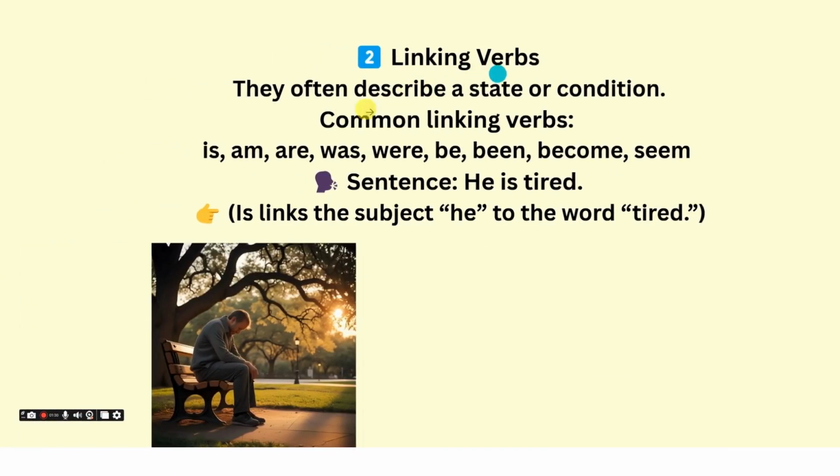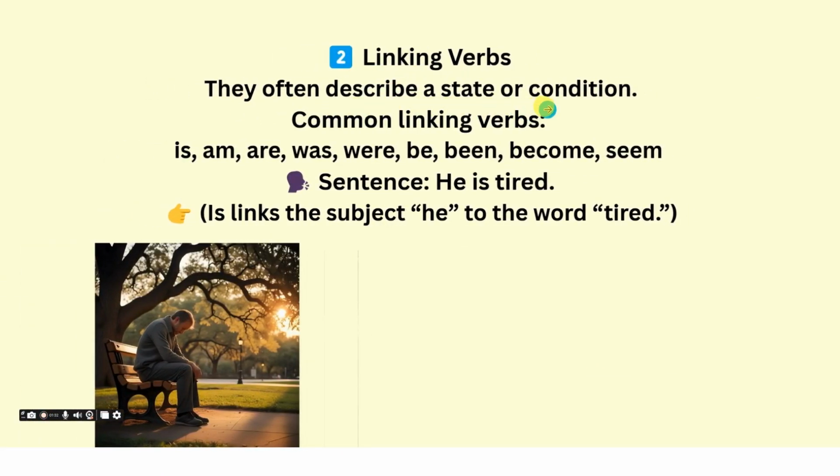So the next type is linking verbs. They often describe a state or condition, and they connect the subject to more information, like a feeling or a condition. Some common linking verbs are is, are, am, was, were, be, been, become, seem. Take the sentence: He is tired. Here, is is a linking verb and it connects the subject with the state, and the state tells us more about the subject. Is links the subject he to the word tired.